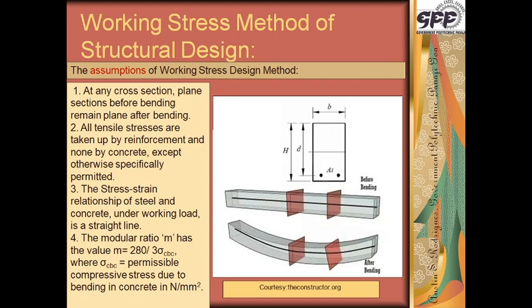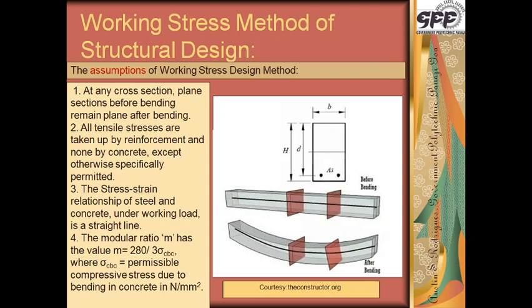The sections have been shown in red. The section which was forming a two-dimensional plane before bending remains a two-dimensional plane after bending also. It does not become curvilinear. The beam changes to a curve, but the plane sections before bending remain plane after bending also.